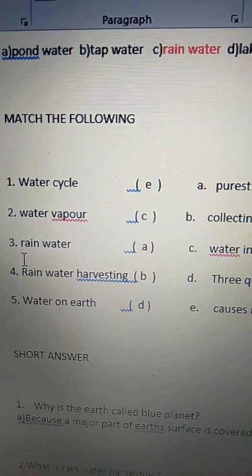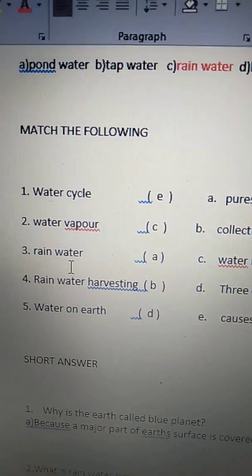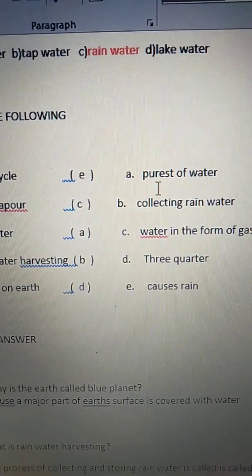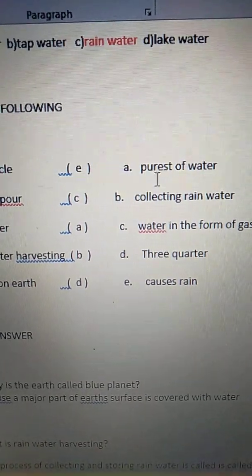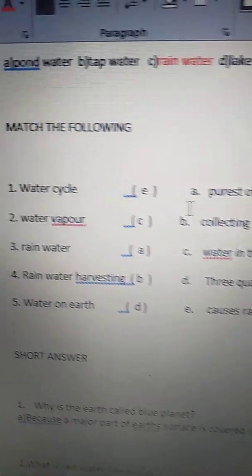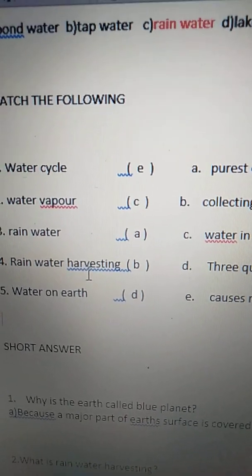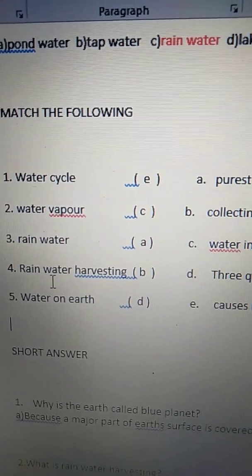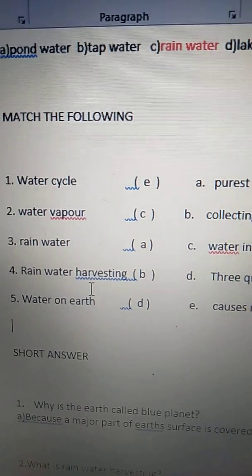See the third one. Rain water. R-A-I-N, rain. W-A-T-E-R, water. Rainwater is the purest of water. Okay. Purest of water. Now fourth one. Rain water harvesting. Rain water harvesting.